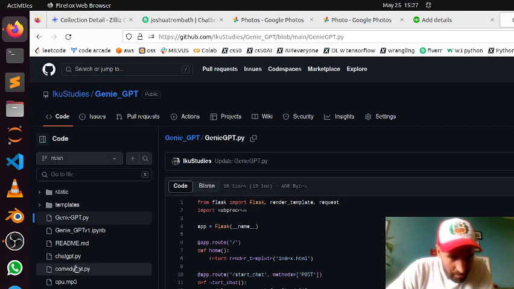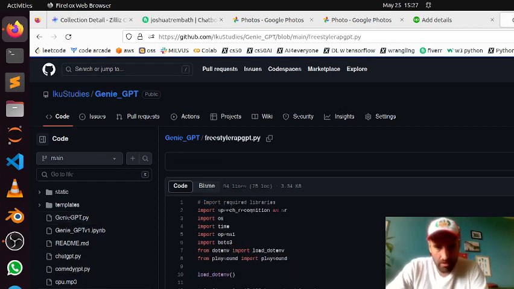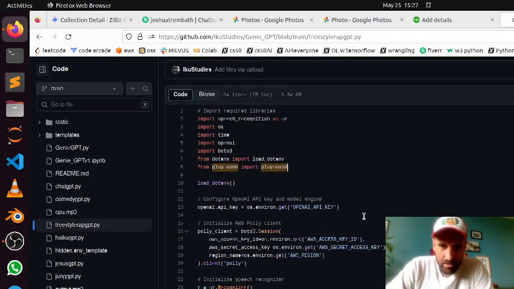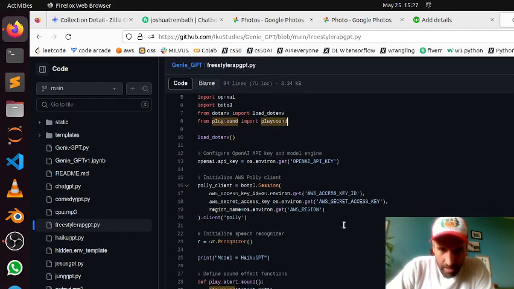So, yeah, Comedy GPT is pretty lame. Let's get a Freestyle Rap GPT. So you could see the speech recognition modules. And then, of course, if you're going to try this out yourself, you're going to need to configure your .env file, and you're going to need to get an AWS secret access key, stuff like that, to use this program, and then input it into that .env file. You can follow the directions on the README.